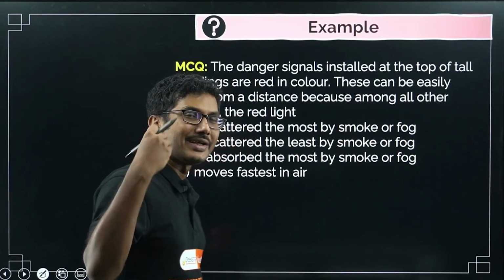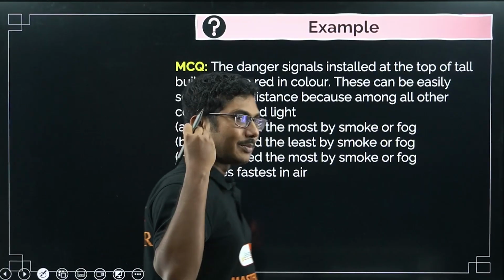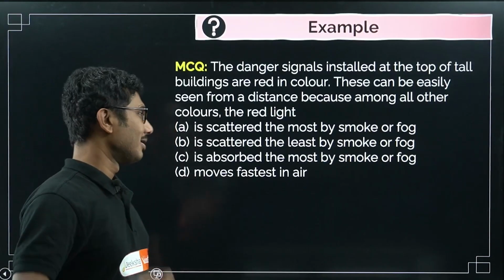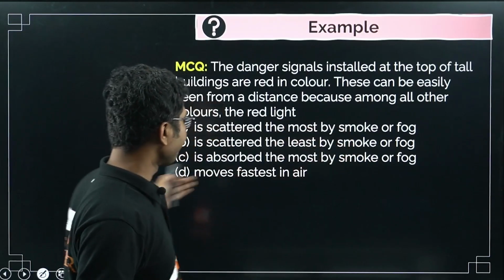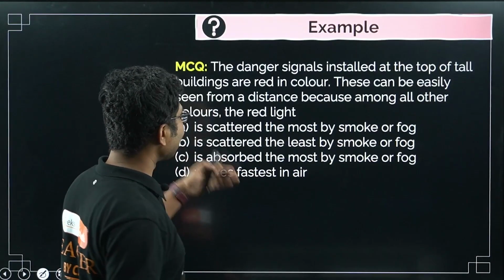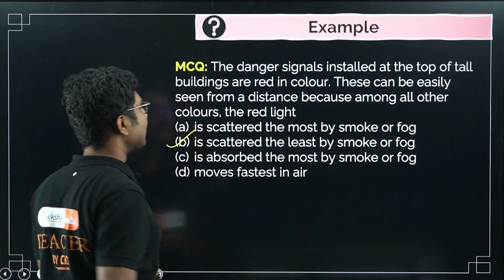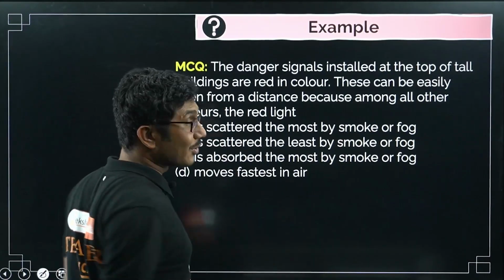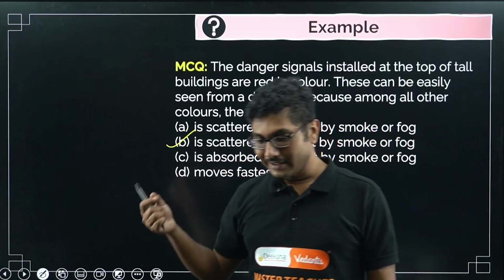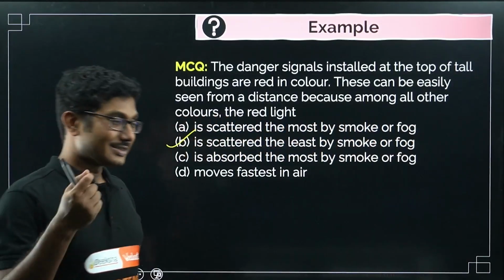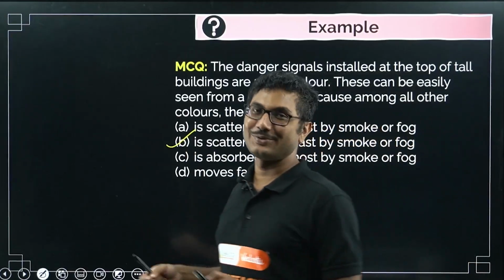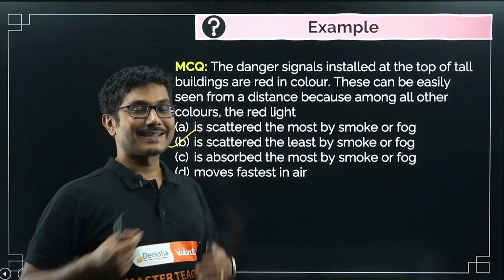That's why any kind of danger signal always appears in red, not because it is the color of blood, but because red light is visible from afar. It is scattered the least by smoke or fog. Okay, this is the answer. I have seen a question where they have even given the option that it resembles the color of blood or it is the danger sign, that's why it is a danger sign. That is not the reason. Even some students answer that. The reason is that it scatters the least.